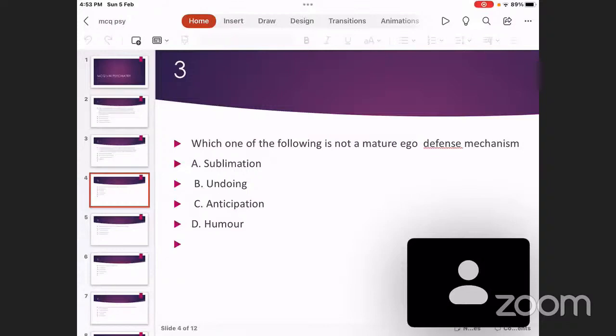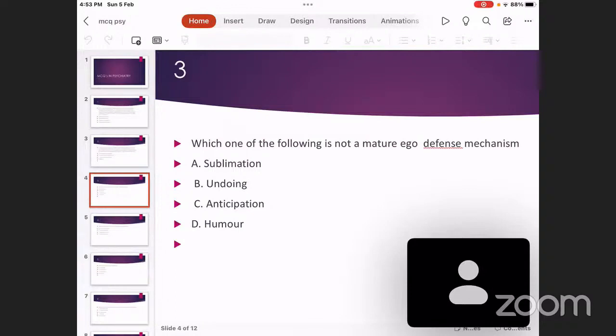The common mature defense mechanisms include sublimation, suppression, anticipation, humor, altruism, and asceticism. So these are the different defense mechanisms. This classification of defense mechanisms into 4 categories was introduced by a person called George Eman Vaillant, V-A-I-L-L-A-N-T.